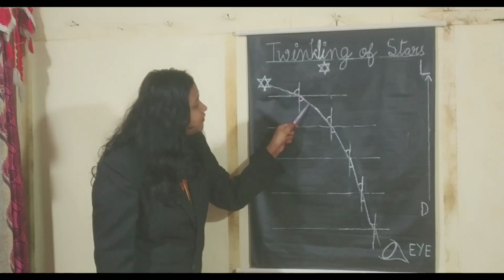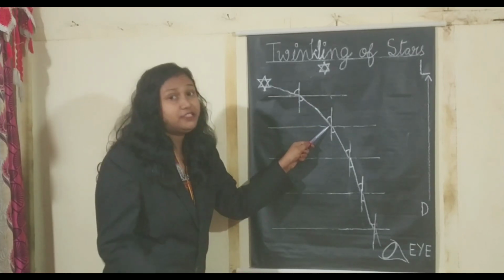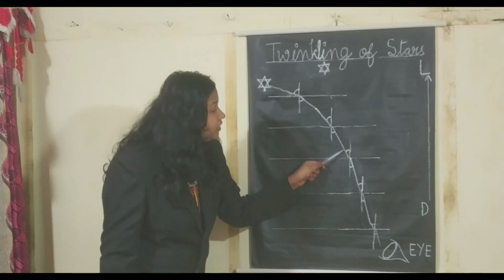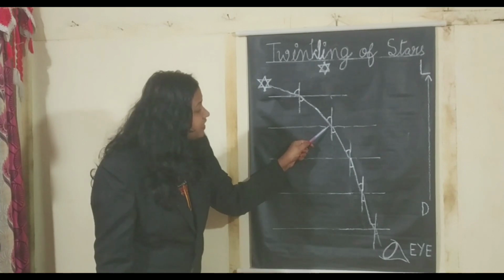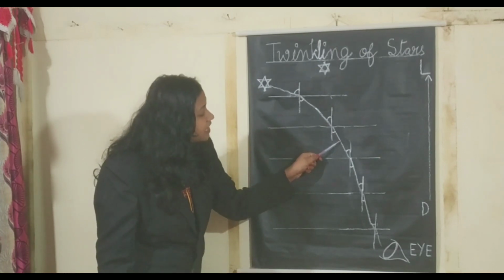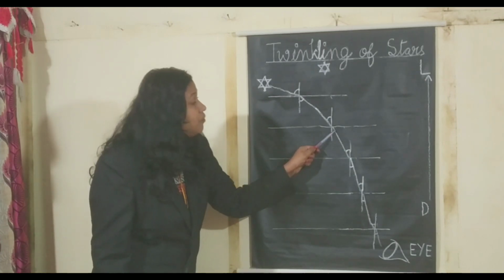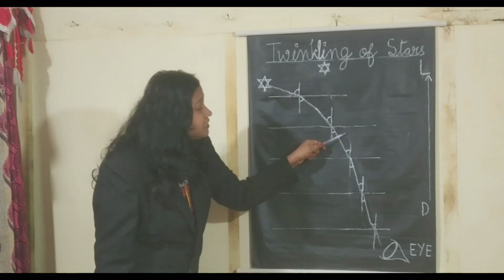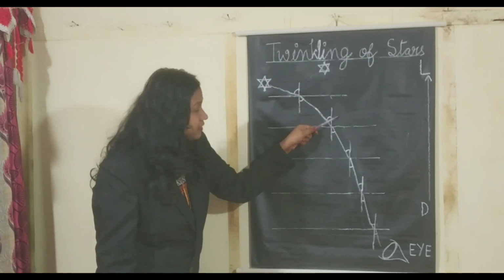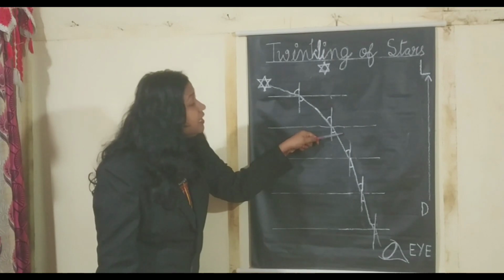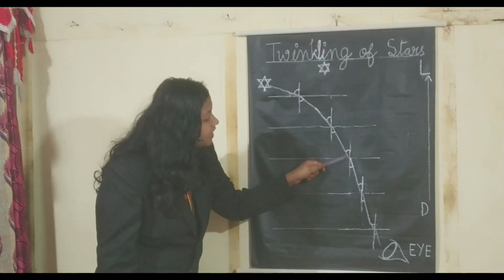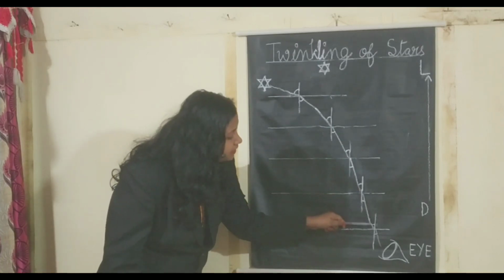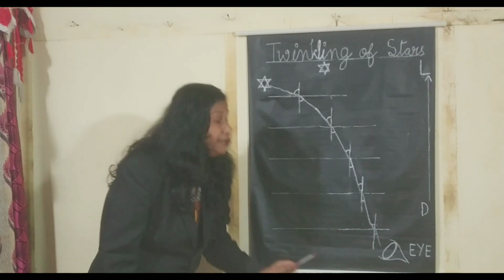The same thing happens when this ray of light tries to reach another layer, another level of air. You can see here again the same thing is happening. The ray of light, after reaching another layer, will bend more towards the normal. Why? Because this layer is comparatively denser than this layer. Getting my point? And the same thing is happening in the other levels also, until it reaches our eye.